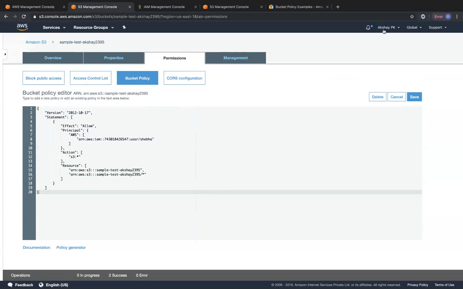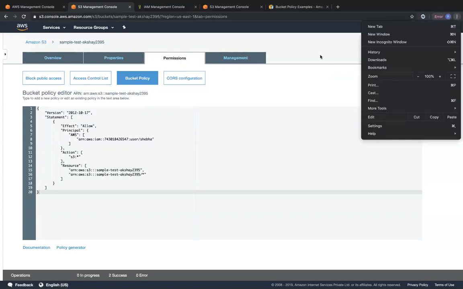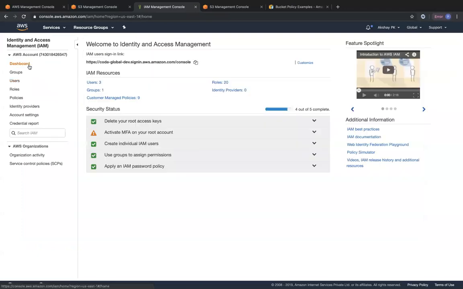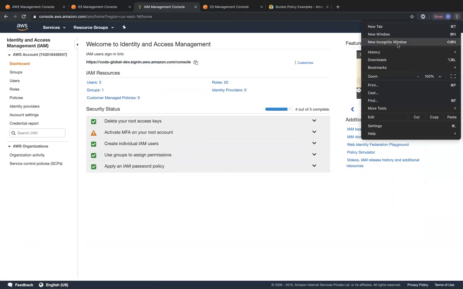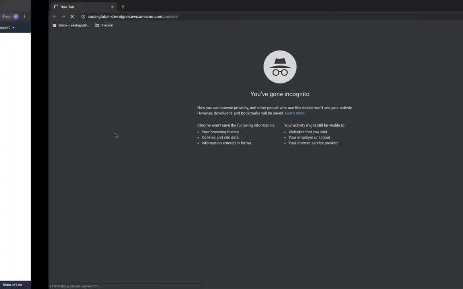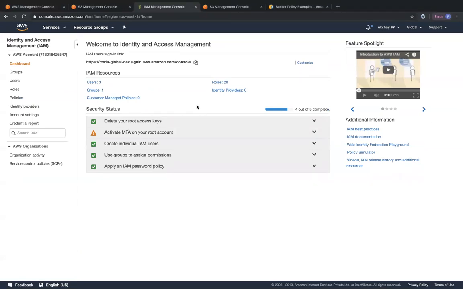Right now I have logged in into this account as my root user or the owner of the AWS account. So I'm going to open an incognito window. Before that, I'm just going to go ahead and copy my sign-in console link. Okay. I'm going to go to an incognito window, paste the sign-in console link. In the meantime, I'll also check whether the access that we gave Shiba yesterday has been removed or not.